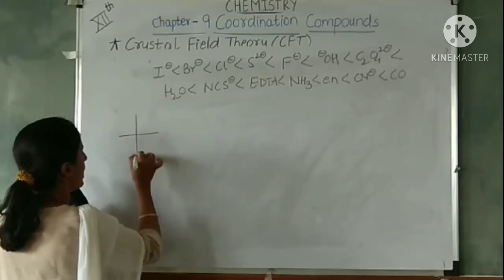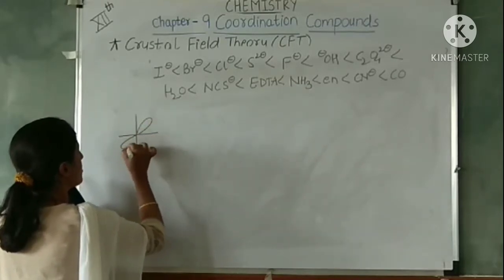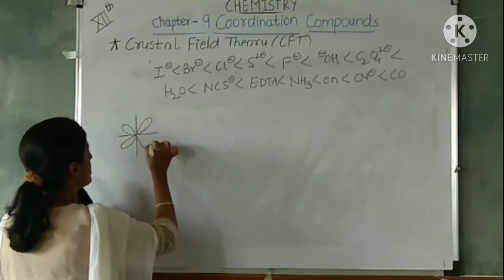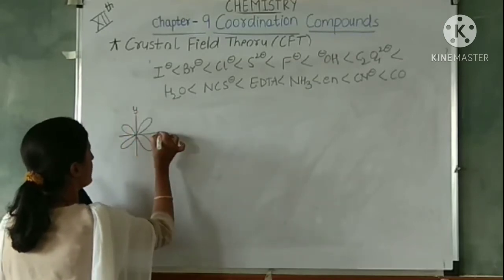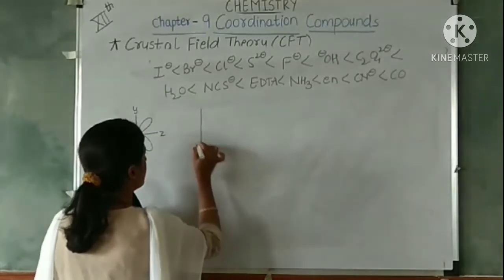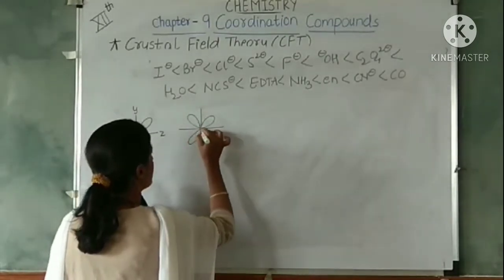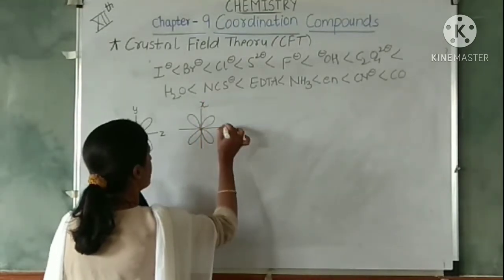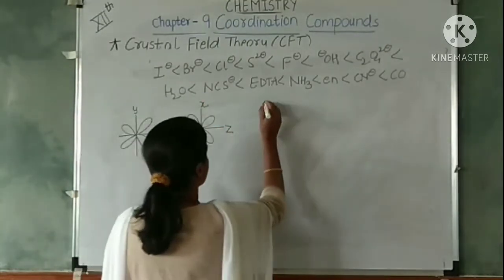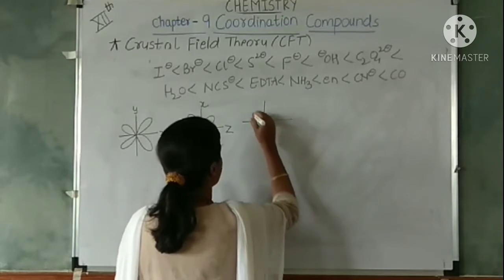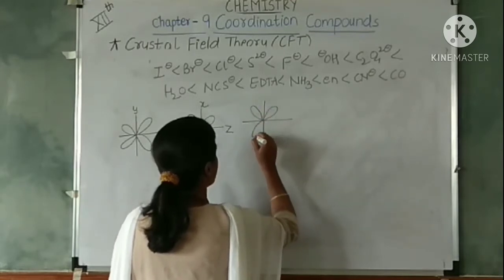We have seen there are 5 d orbitals. So this is your YZ, this is your XZ, these are the d orbitals I am drawing.